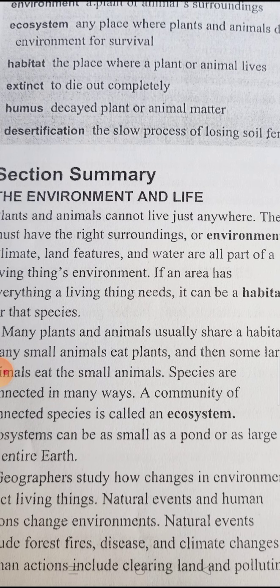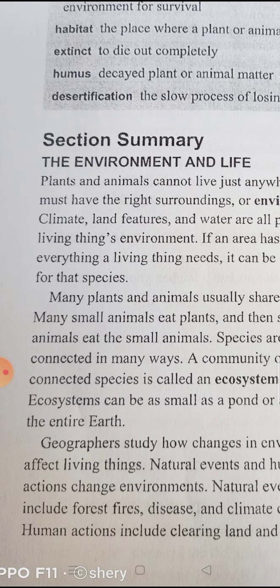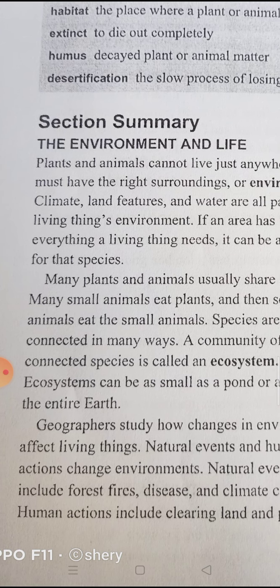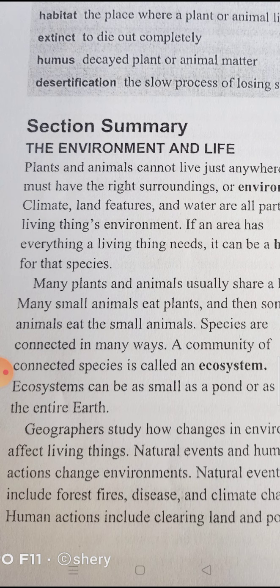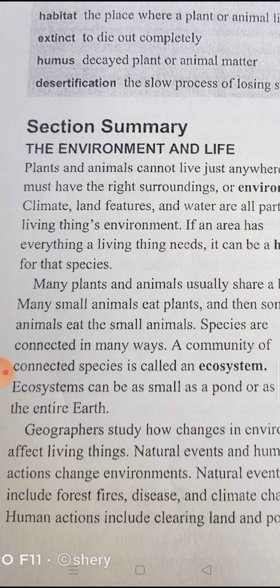If an area has everything a living thing needs, it can be a habitat. So if any animal or plant finds the suitable environment, they can stay there and live. Habitat means the place where a plant or animal lives.